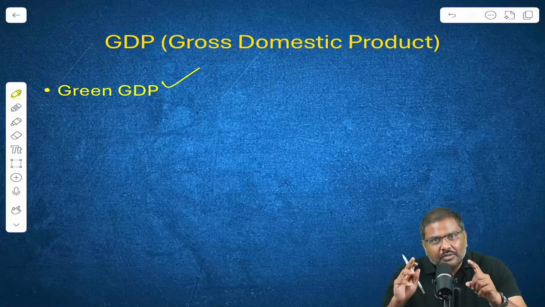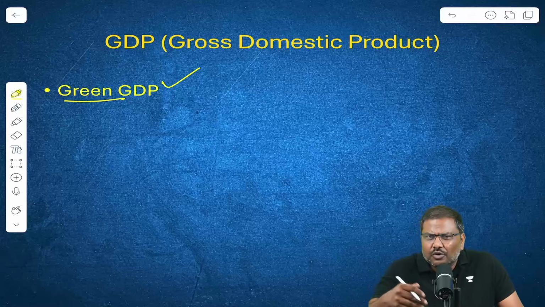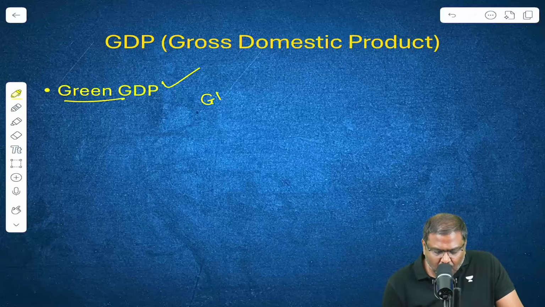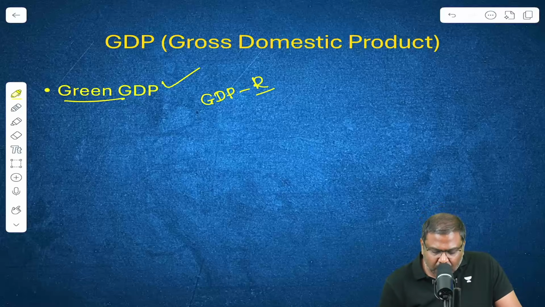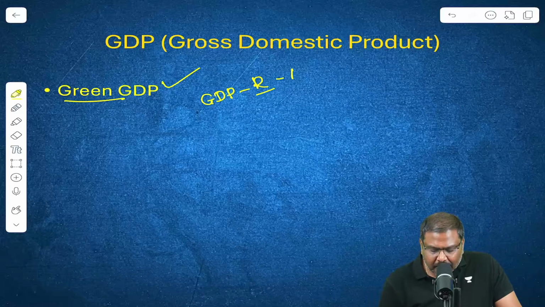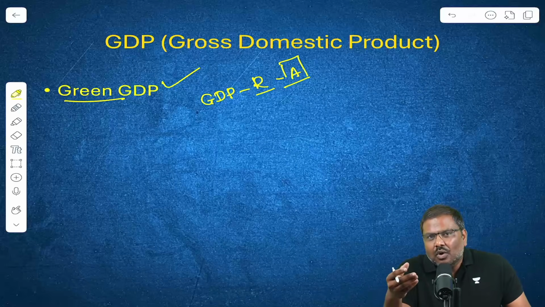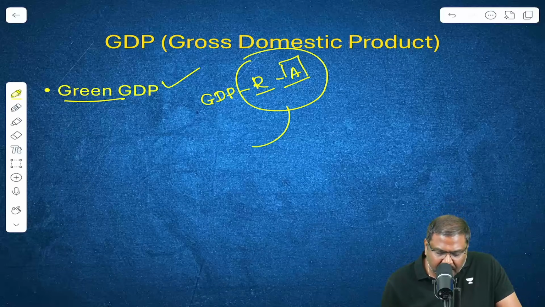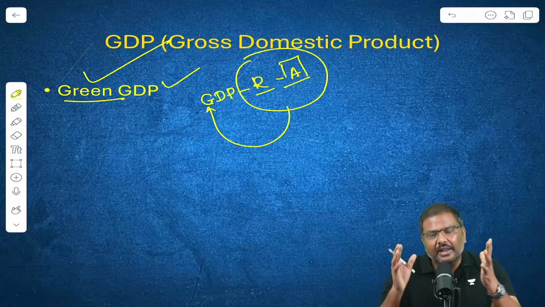But when you calculate green GDP, essentially it's an accounting mechanism. Of course, in India, we don't have an official green GDP concept or calculations. But essentially, this is gross domestic product minus the cost of the resources that you have consumed and the expenditure that you have incurred in order to reduce the impact of emission. So when you account for these two components from the gross domestic product, that is called green GDP.